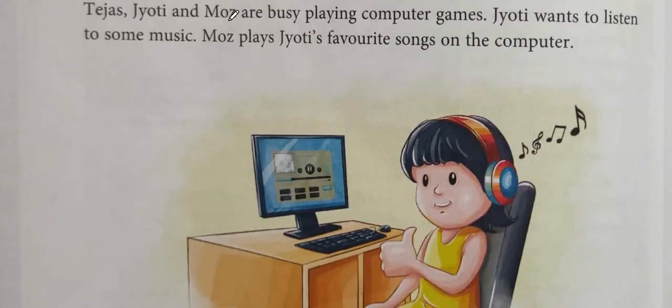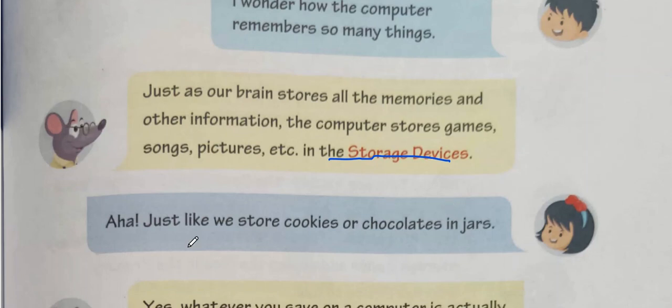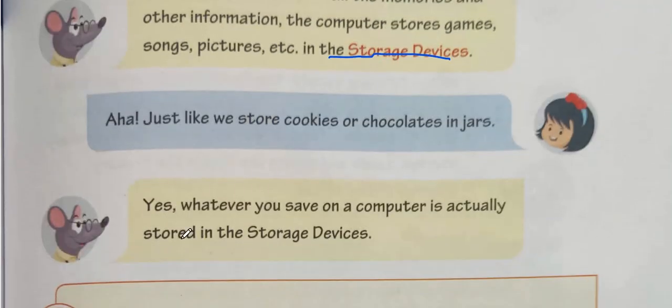Tejas, Jyoti and Mose are busy playing computer games. Jyoti wants to listen to some music. Mose plays Jyoti's favorite songs on the computer. Next page. Tejas: I wonder how the computer remembered so many things. Mose: just as our brain stores all the memories and other information, the computer stores games, songs, pictures, etc. in the storage devices. Then Jyoti replied, aha, just like we store cookies or chocolates in jars. Then Mose says, yes, whatever you save on a computer is actually stored in the storage devices.